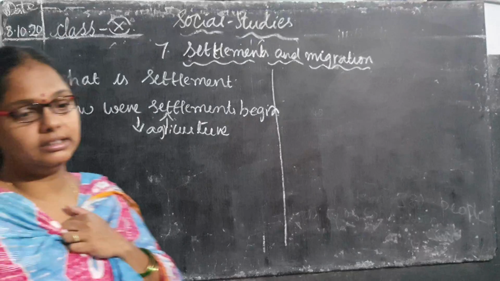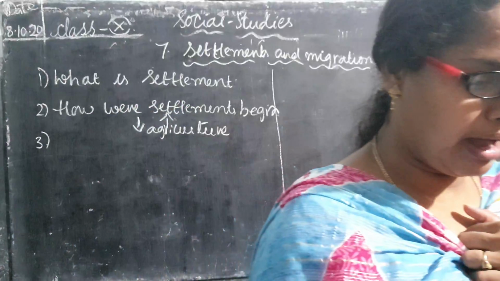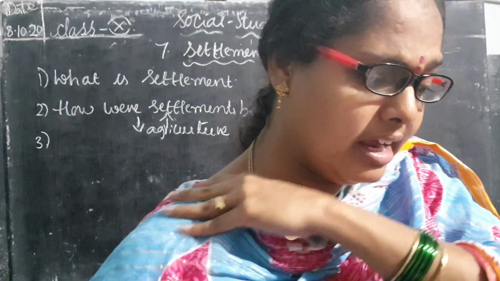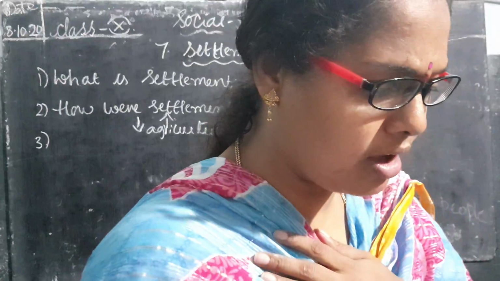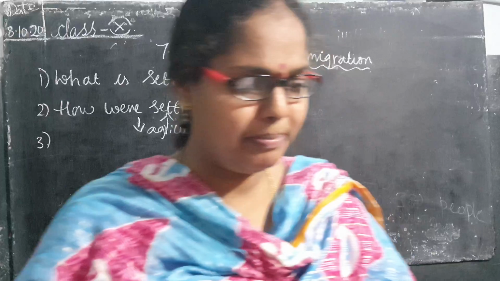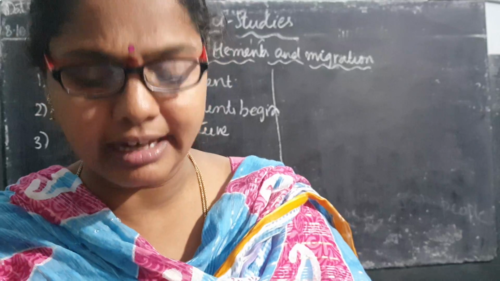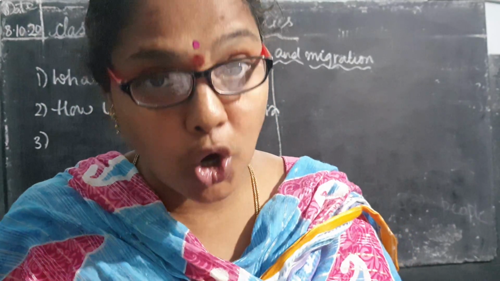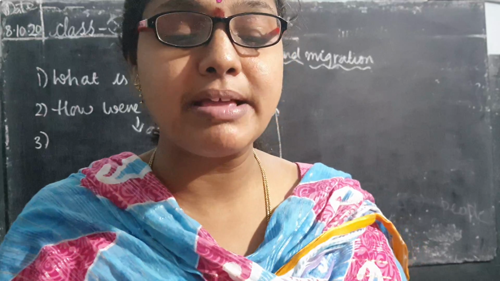Next, the third point. Why do settlements change? Because people started migrating to other places. Why? If you see, children, the city of Delhi can claim to have been central to many empires that ruled India. So India's people are migrating. Why? In search of livelihood, jobs, education, dispensaries, and so on.